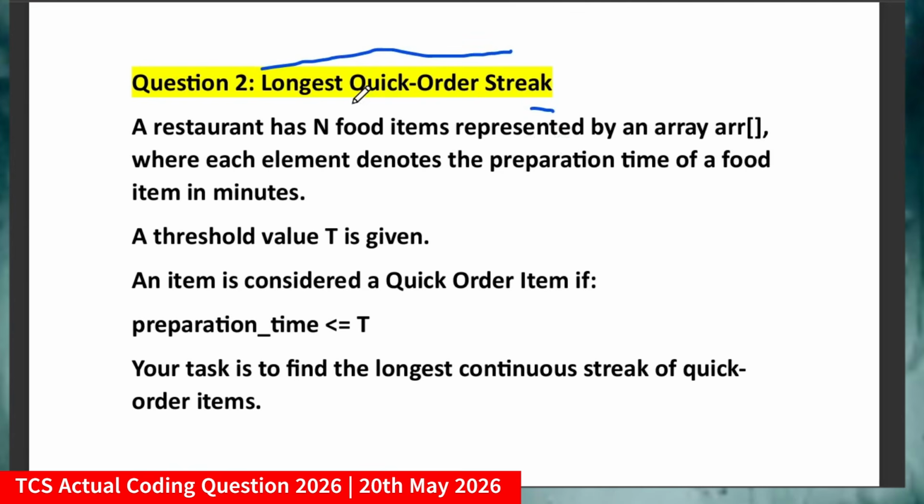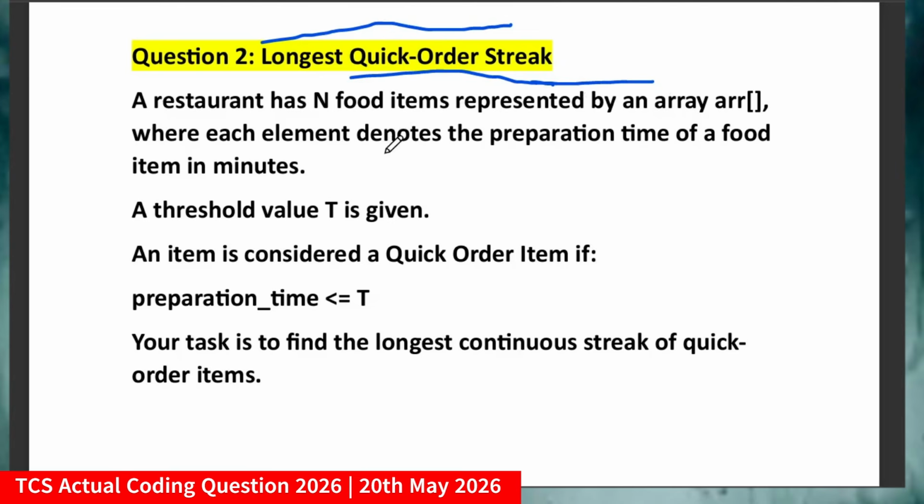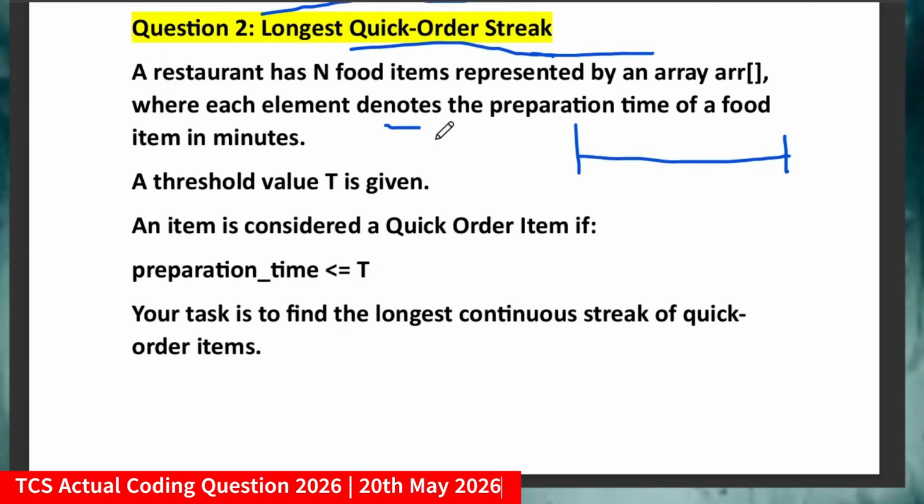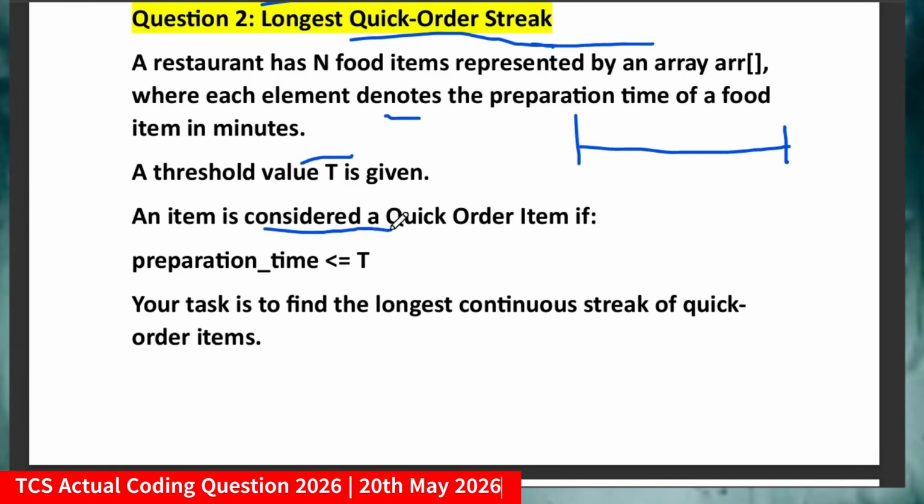A restaurant has n food items represented by an array where each element denotes the preparation time of a food item in minutes. Simply, you are given an array in which each food item's corresponding time required to prepare that particular food in minutes is given. Now a threshold value t is given. An item is considered a quick order item if the preparation time is less than or equal to t.